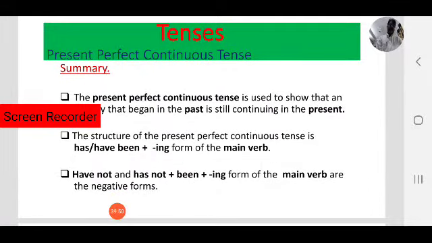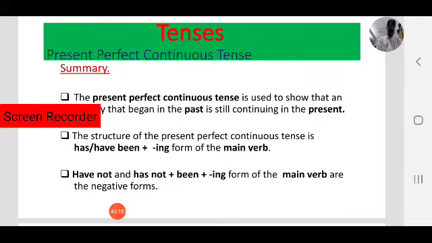Let us have a recap. What we have learnt on this topic today. We focused on the last aspect of present tense today. What is the last aspect? Yes, present perfect continuous tense.